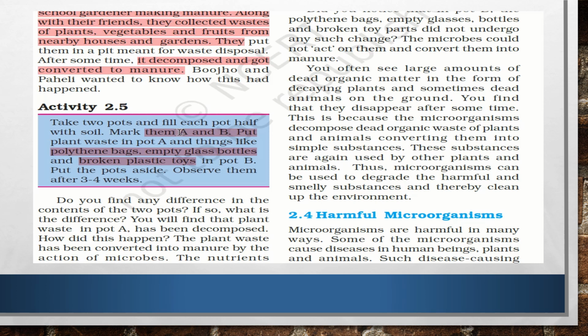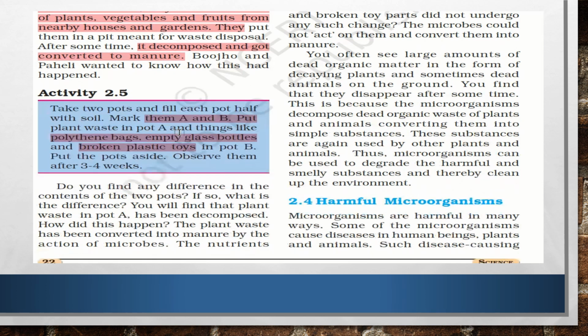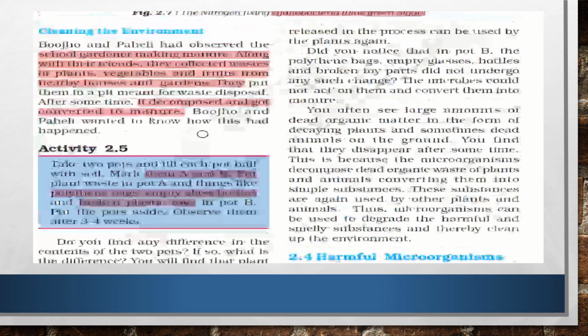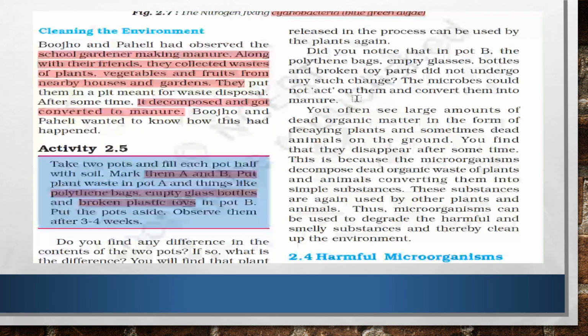If you keep them for some time, you will see that the pot with vegetable waste has decomposed and completely formed manure, but the pot with plastic things has not. It is as it is and no change has occurred. So microbes cannot act on these particles and convert them into manure.